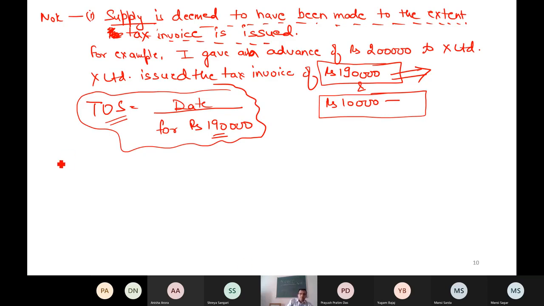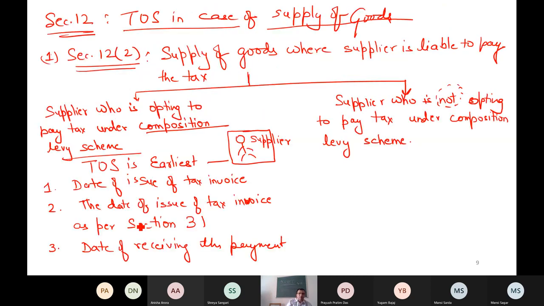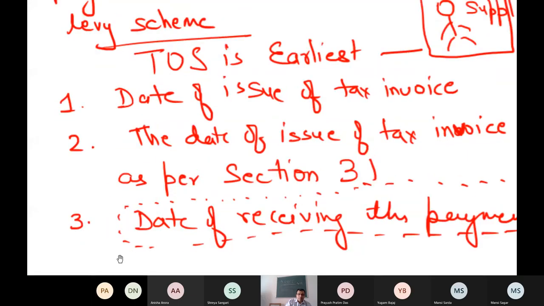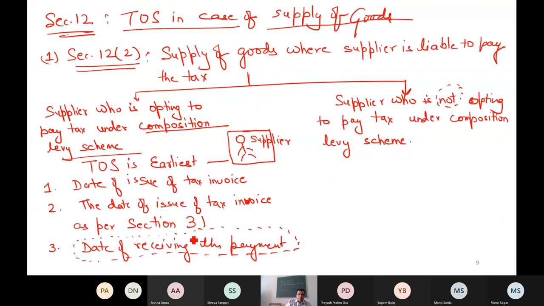Second note. When you say the date of receiving payment, what is actually this date? It is the date when the payment is entered in the books of account of the supplier or credited in the bank account of the supplier. What do you mean by the date of receiving the payment?